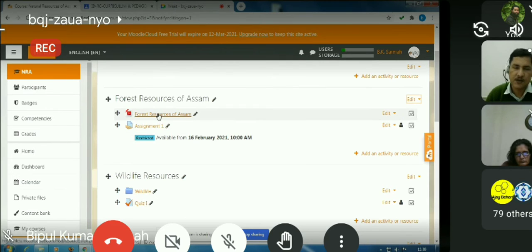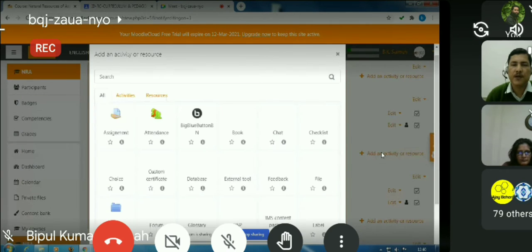activities that have been added against this particular topic. So how have I added this one? To add a particular resource or a particular activity, we have to click this add an activity or resource button. Just see what happens when we click it.